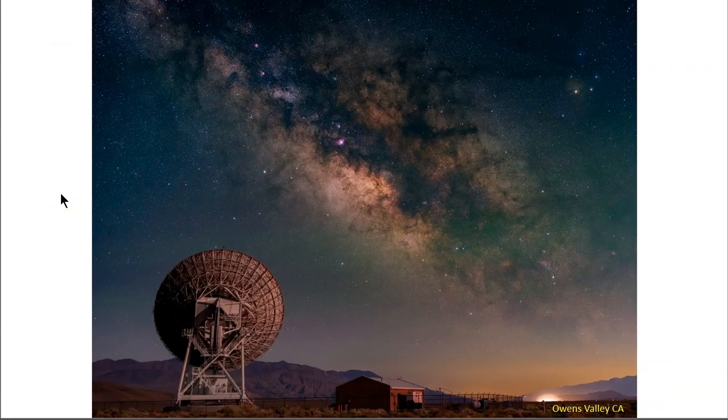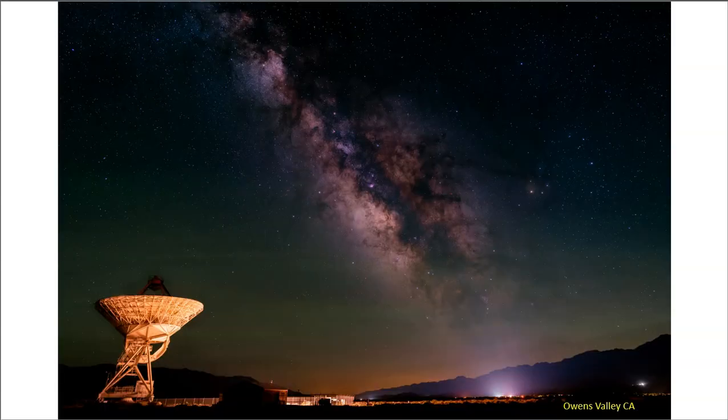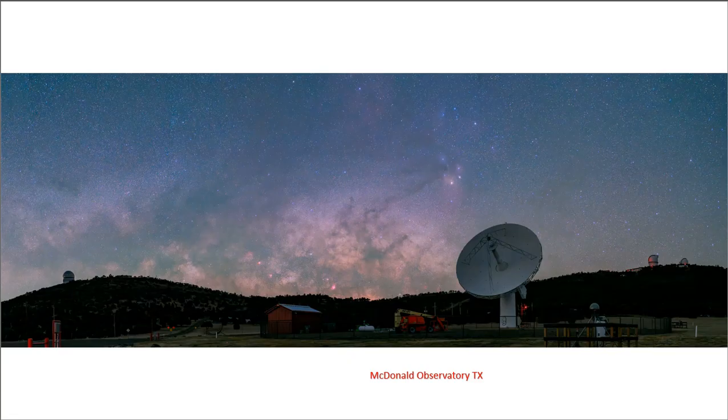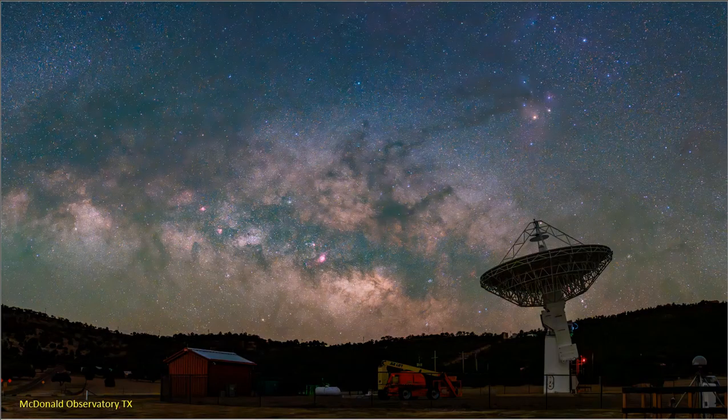Here we see a couple of pictures again of our Milky Way, but this is a radio telescope in Owens Valley, California. Here's another picture of that. And here we're at the McDonald Observatory in Texas, near Fort Davis, Texas. And again, a radio telescope here, and then optical telescopes as well. So it's these instruments that scientists can use to detect radio waves coming from the universe, but also they could be used to transmit radio waves as well.